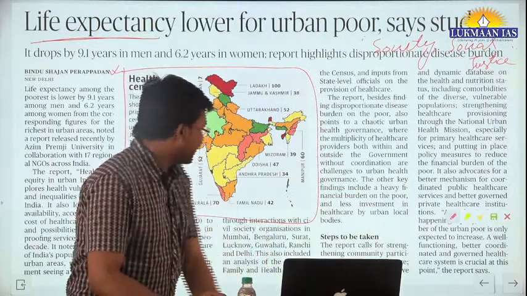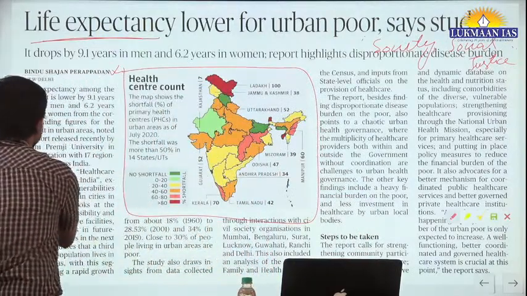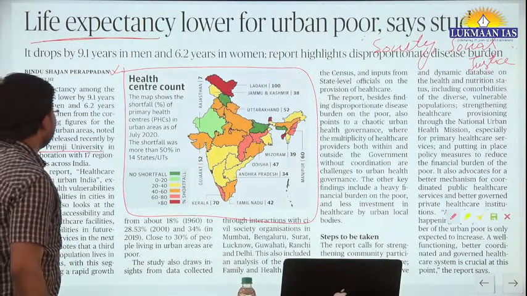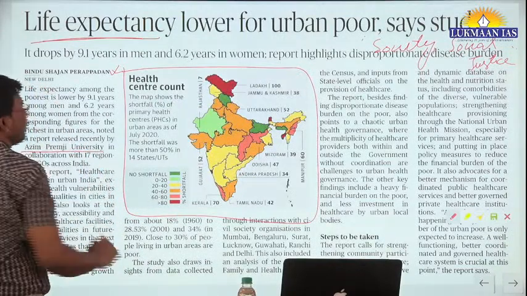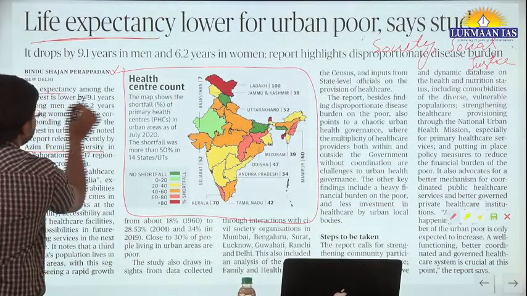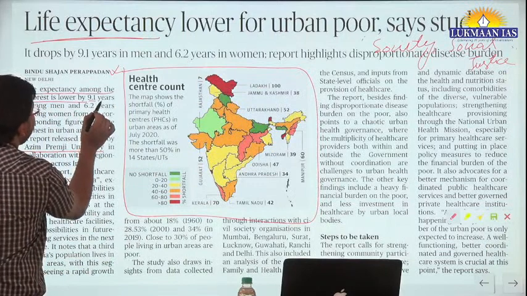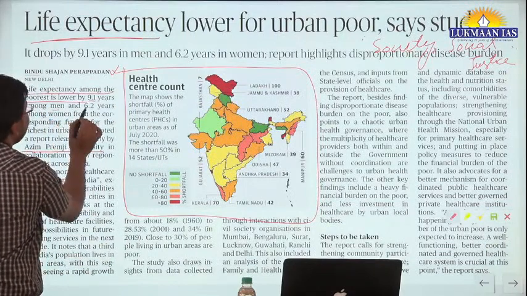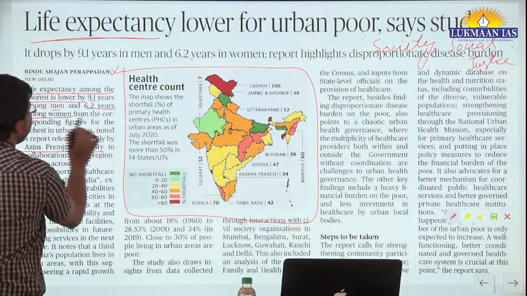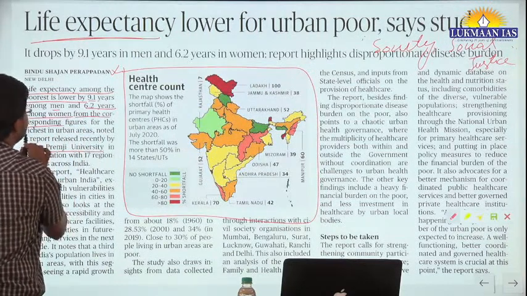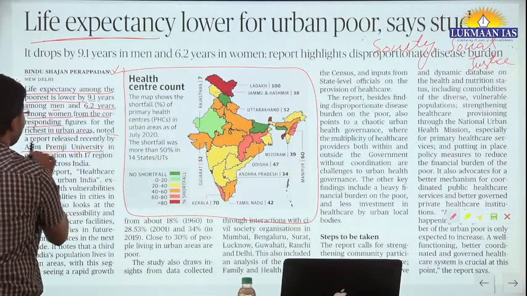Okay. So recently a survey was conducted by Azim Premji University, and this survey has found that life expectancy among the poorest is lower by 9.1 years among men and 6.2 years among women from corresponding figures for the richest in urban areas, as noted by the report.